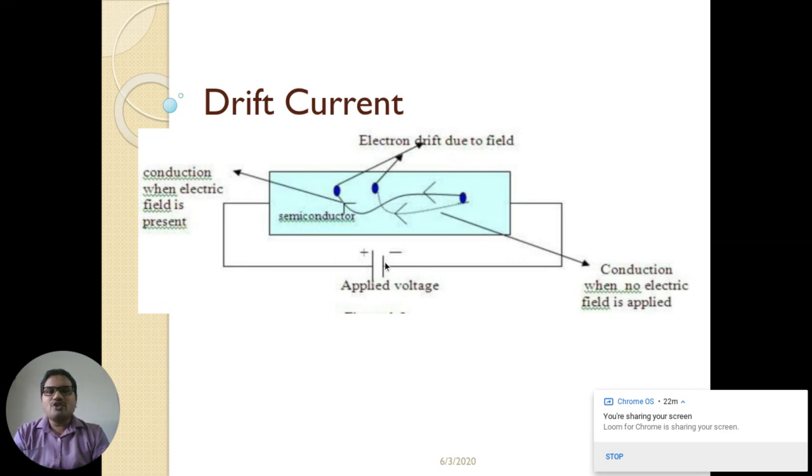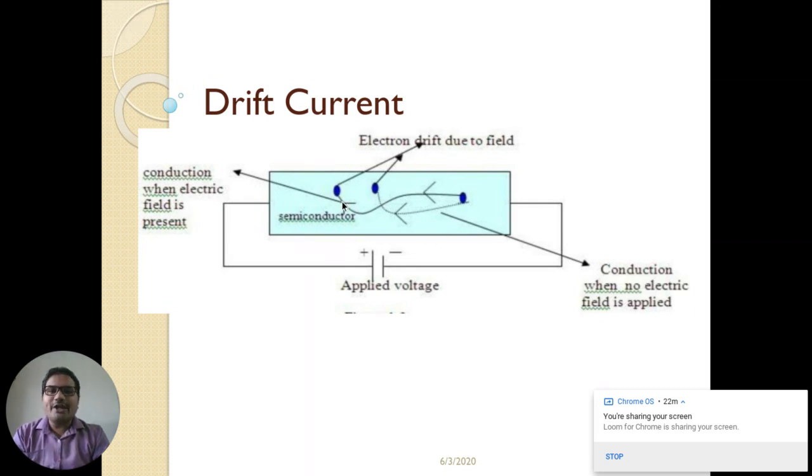When this external field is applied, you can see in the figure these electrons drift towards the positive terminal of the battery under the effect of the electric field. This process is called drift current.